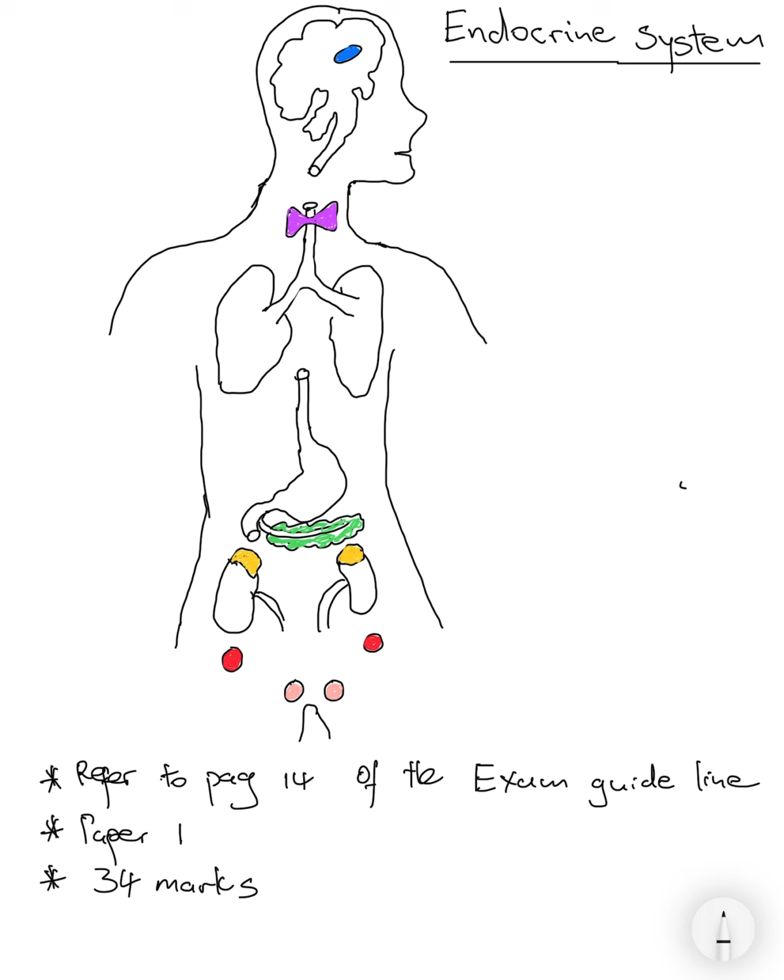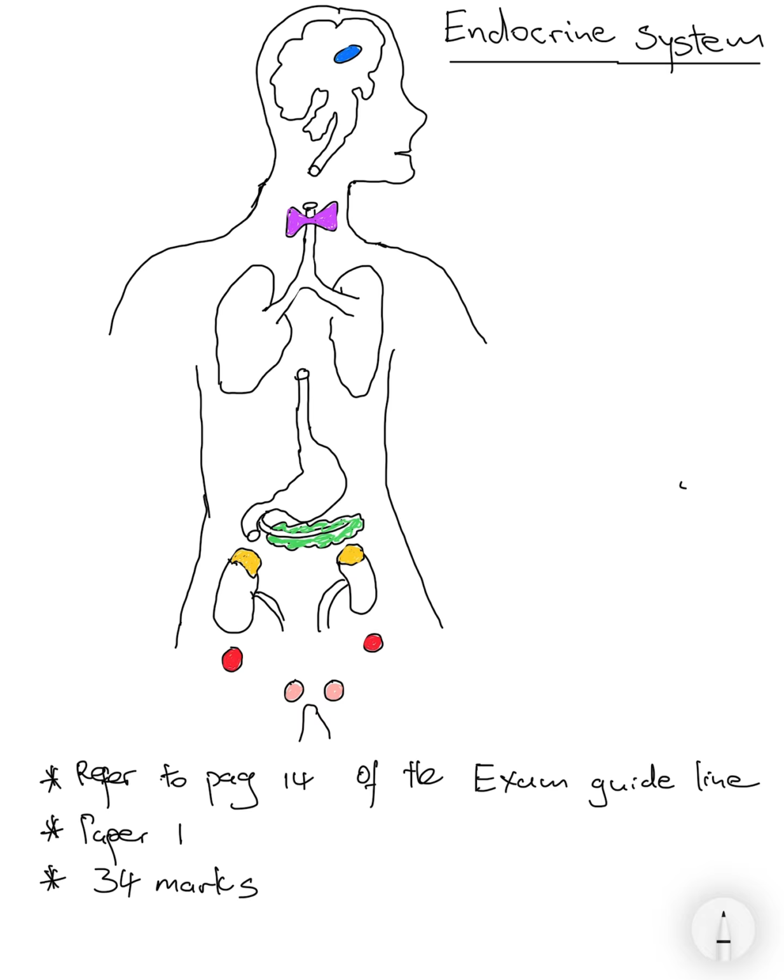The topic is covered in paper 1 and carries 34 marks. So this is the easy 34 marks that you need to bag. First and foremost, when you tackle the topic, let's dissect what the endocrine system means.